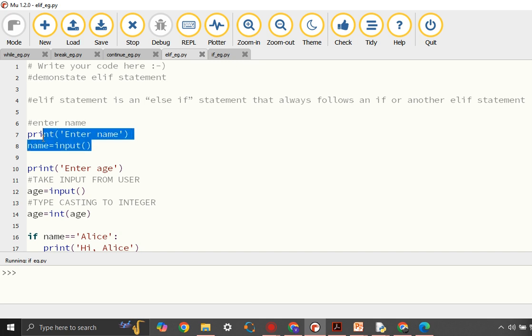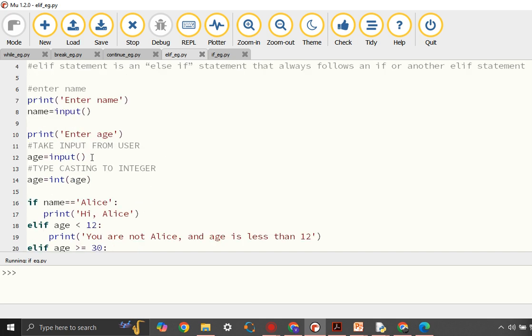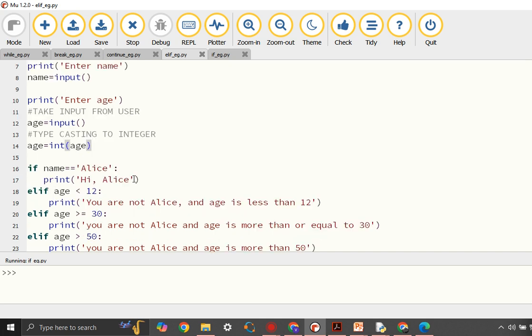Ask the user to enter the name. We are also asking the user to enter the age. What is important here is that age is a number, so it's very important to do explicit typecasting. As we have discussed in the previous session, typecasting helps us to change the data type. Sometimes it's implicit, in some cases you have to do explicit typecasting as shown here. Since we want age to be an integer data type, we have to type int here.